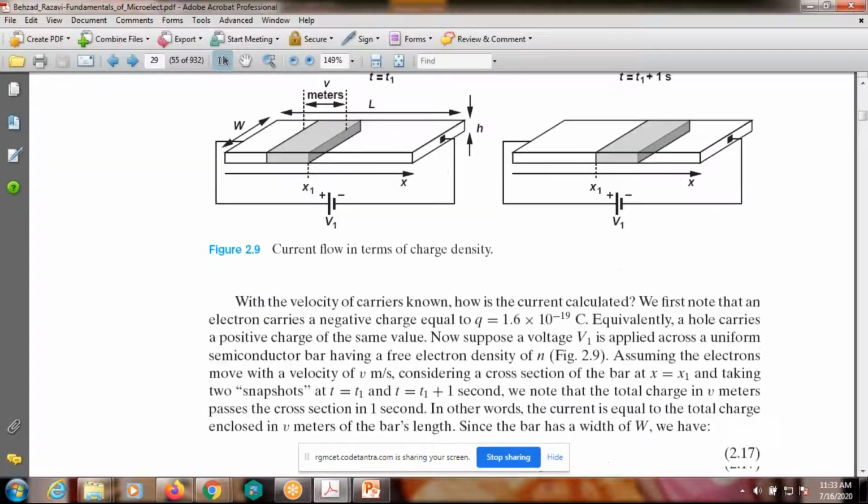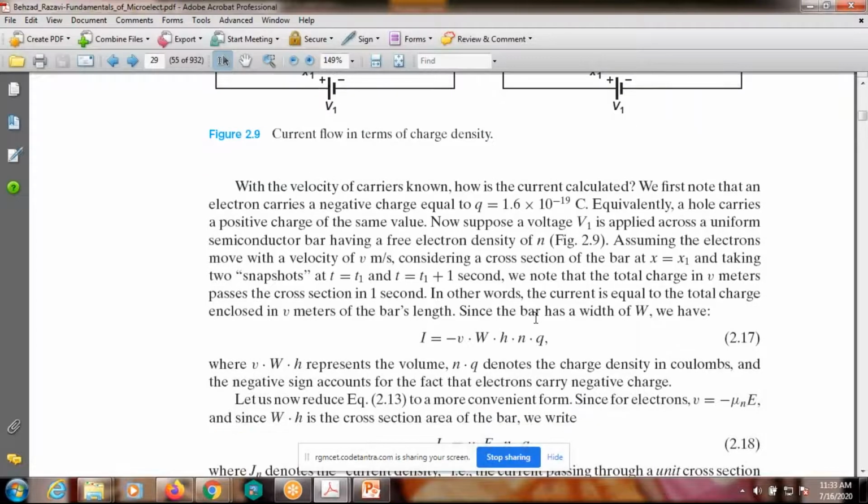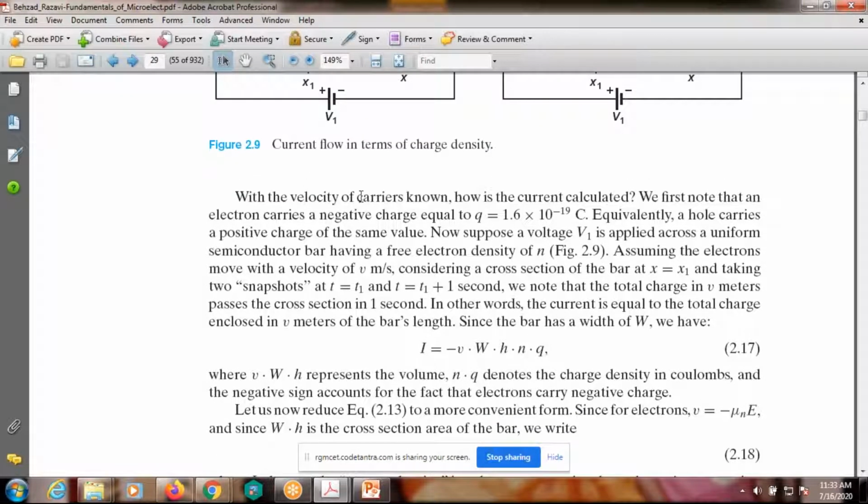Now what happened here? If the velocity of the carrier is known, how is the current calculated? We know only the velocity, so from that velocity we have to calculate the current. We first note that an electron carries a negative charge, charge of an electron 1.6 into 10 power minus 19 coulombs. Equivalently, a hole carries a positive charge of the same value.